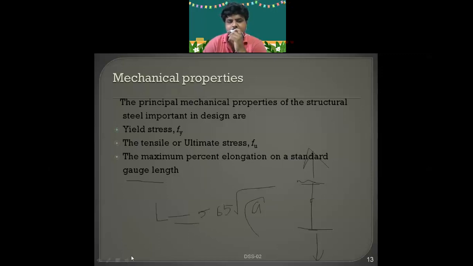So you will be getting some length based upon the diameter. Based upon the diameter you will be fixing the length, and you will be trying to apply the tensile pull load such that at that particular point it will be breaking. What is the elongation? You can calculate the percentage. That is a mechanical property. Next, yield stress. This is one of the mechanical properties.